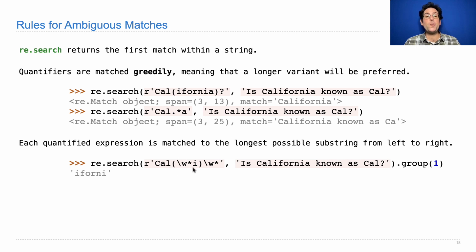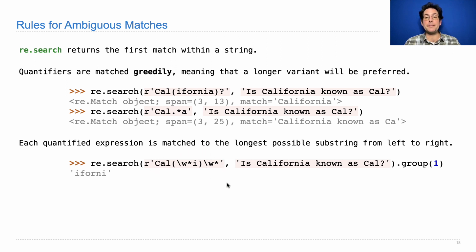So if you have 2 in a row, like Cal, and then some letters or numbers and an i, and then some more letters, there are 2 ways this could match. Just the i, since this is 0 or more, or the more biblical i for an i, which is indeed what gets matched because this comes first, and we get the longest version of this that's possible while still matching the whole pattern.